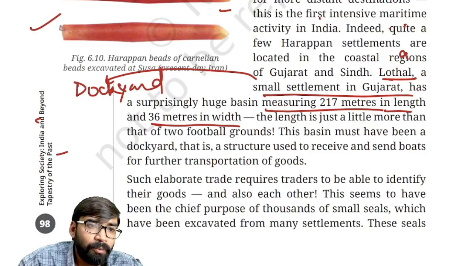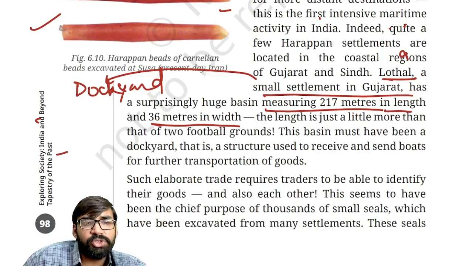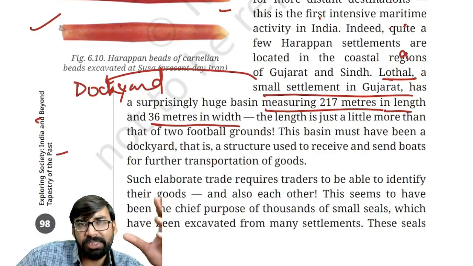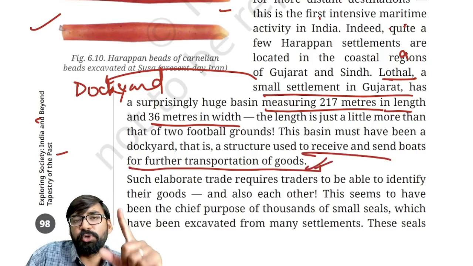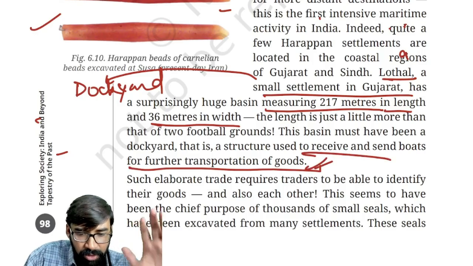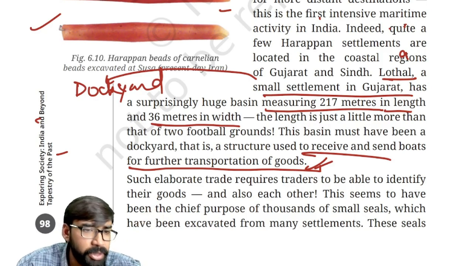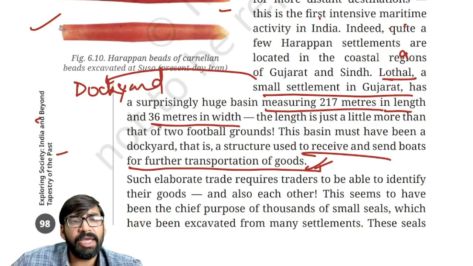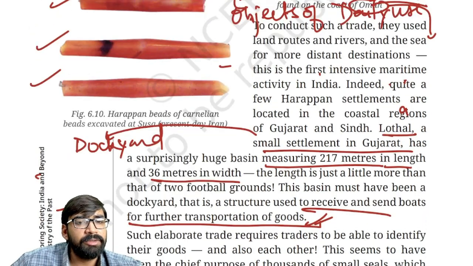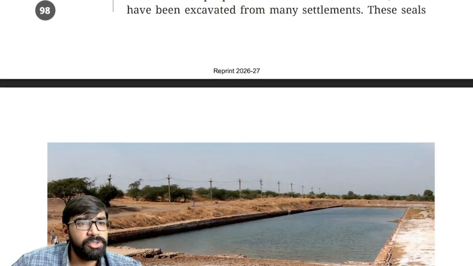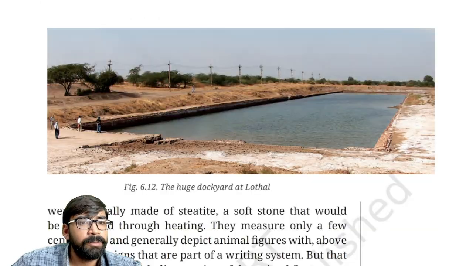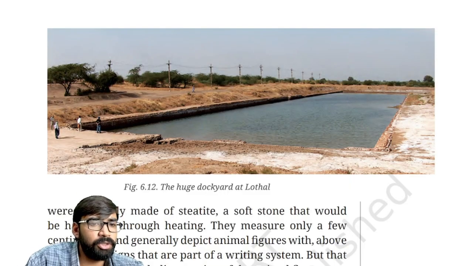Clear? Now, what was the function of this dockyard? Remember this: it used to receive and send boats for further transportation of goods. Clear? Now, it also indicates the evidence of maritime trade. As you can see the image of Lothal here, this is the Lothal dockyard.